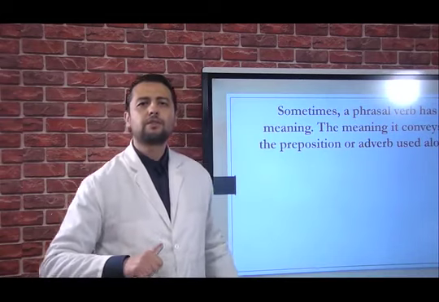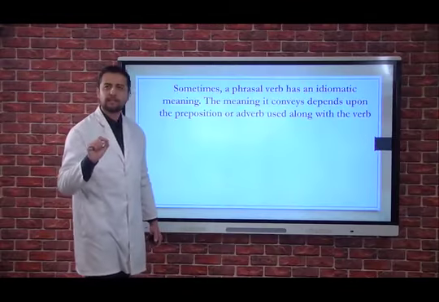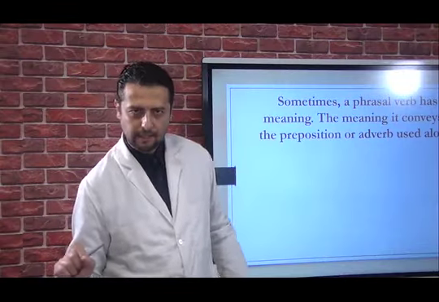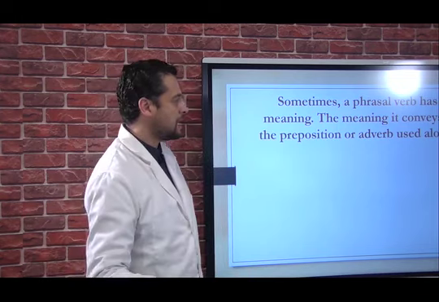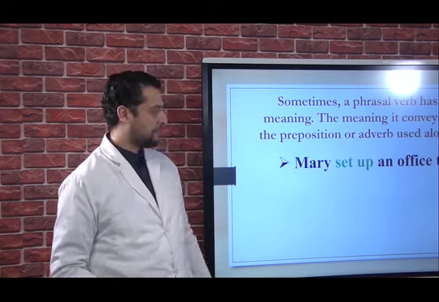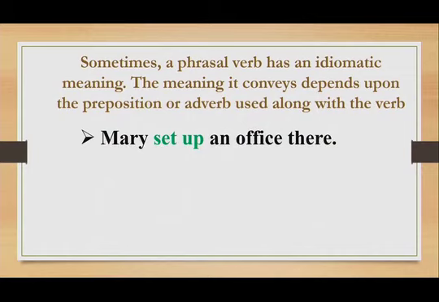Just for your information, phrasal verbs are mostly used by native speakers, which means the people whose mother tongue or first language is English. That's why they use these kinds of verbs in order to communicate and make things easier between them. For example, let's have a look at this example: Mary set up an office there. As you can see, the phrasal verb is composed of two entities. We have number one, which is a verb, and number two, which can be a preposition and it can be an adverb as well.